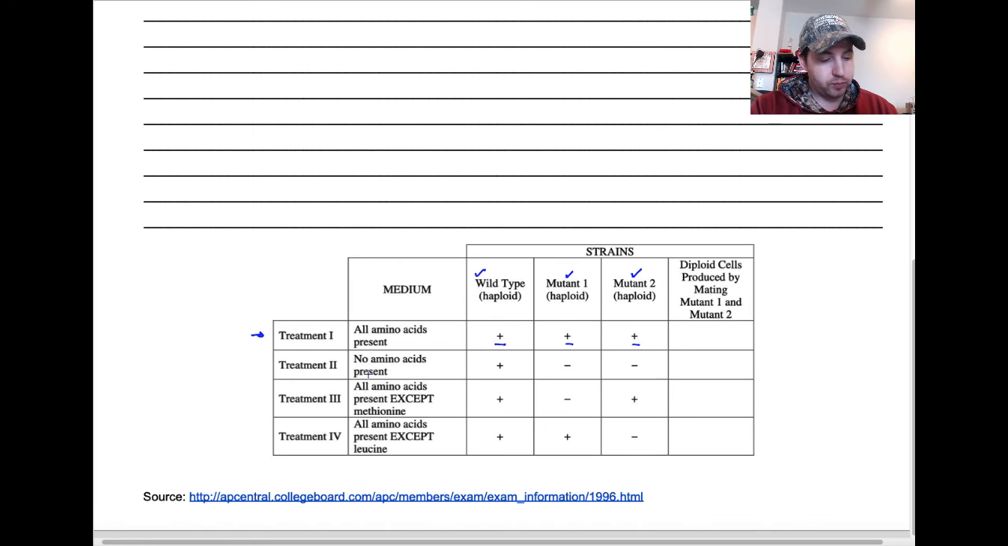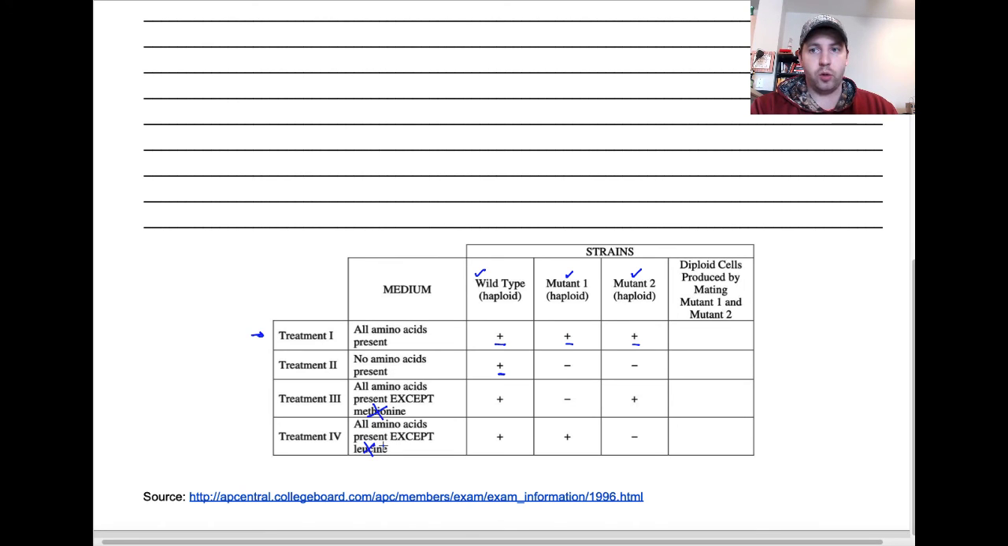Treatment number 2, we have no amino acids present. That means that the yeast cells have to synthesize all those amino acids themselves. The wild type is able to do that successfully, but these mutants have a mutation that's preventing them from creating one or more of those amino acids. In treatment number 3, all the amino acids are there, very similar to treatment 1, except we've removed methionine, so no methionine. And in treatment number 4, they're all present, but now we no longer have leucine.